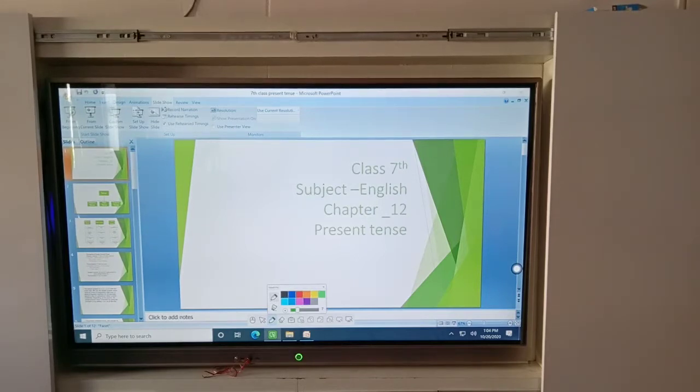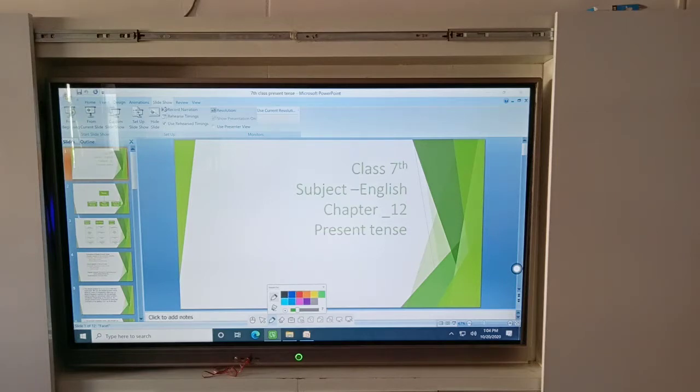Today we are going to start your chapter 12. It's very important. Today we will learn the tenses. Tense is a form of verb which tells us about the time of an action. Tense is basically of three types: past, present and the future tense.